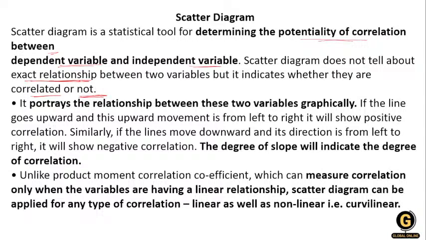Just this is the dependent or independent variable, whatever the variables we have, they are correlated or not. That's it. Okay, then the relationship between these variables we can represent graphically. So this is a scatter diagram. If the line goes up, okay, here you can see